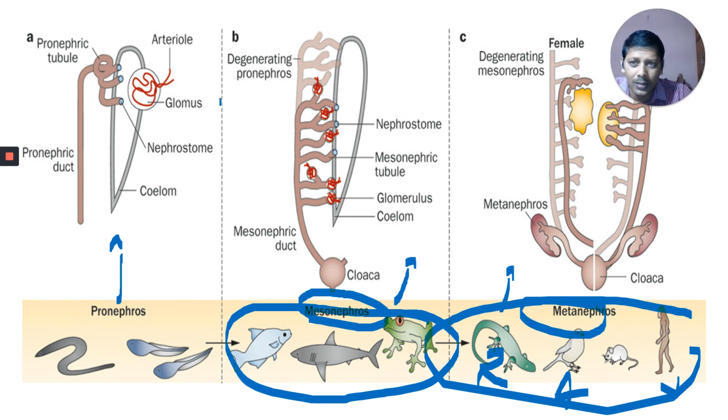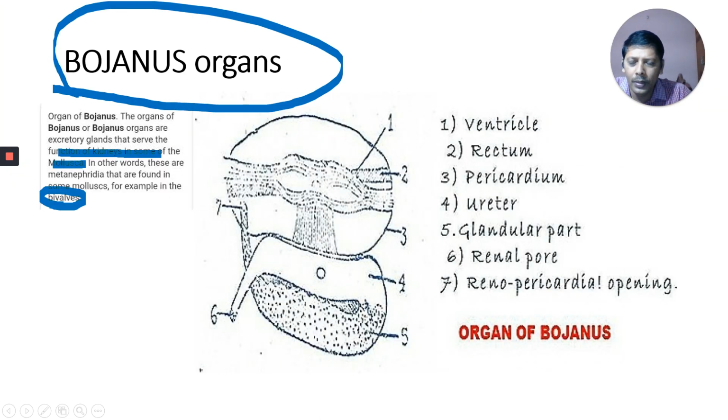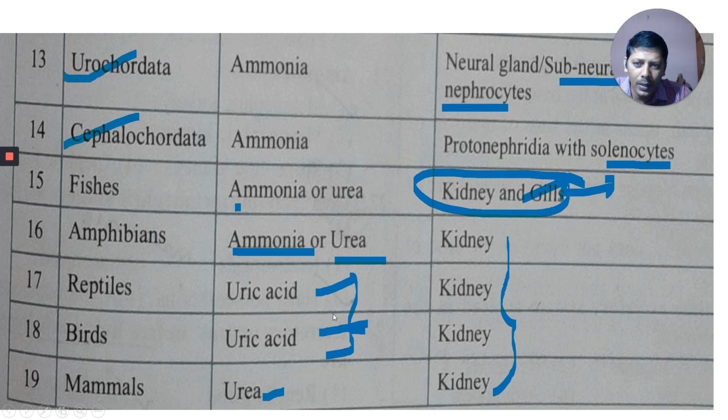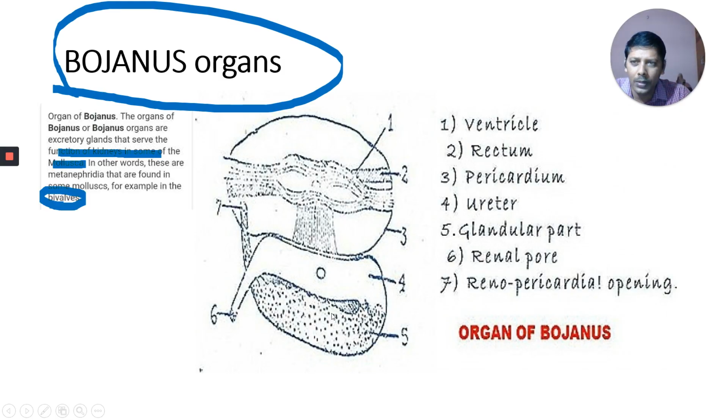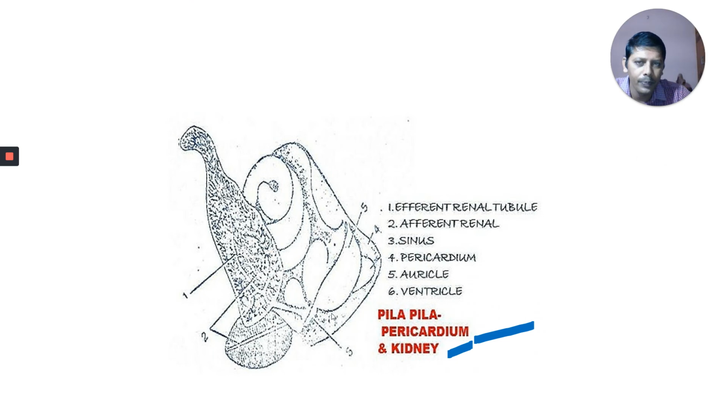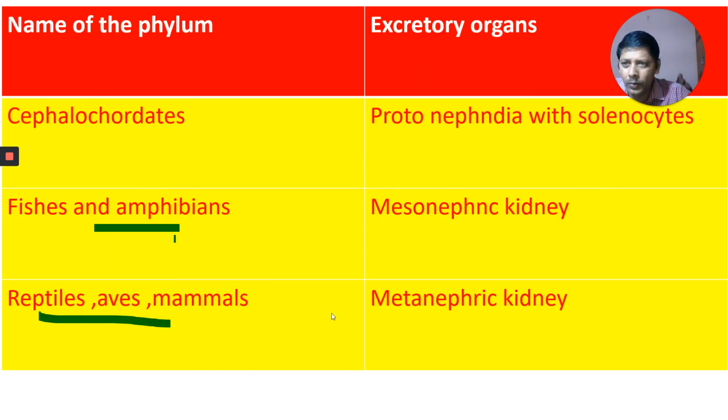If you see the structure here, the structure is different. Here, pronephric duct, mesonephric duct, metanephric duct. Kidneys develop here: in the anterior part, pro; in the middle part, meso; in the posterior part, meta. Okay, in this video we learned about excretory organs in different animals in the entire animal kingdom. In the next video, we will talk about some of these excretory organs.